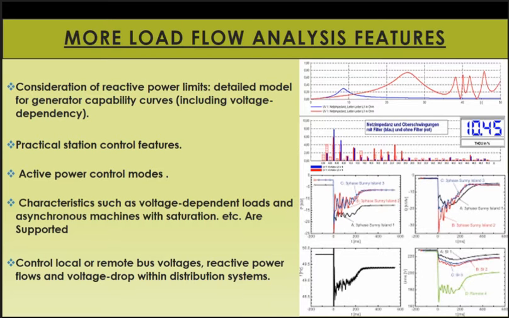Comprehensive area network power exchange controlling features using secondary controllers and flexible participation factors can also be defined. Transformer OLTC is able to control local and remote bus voltage, reactive power flows and voltage drop compensation within the distribution system.